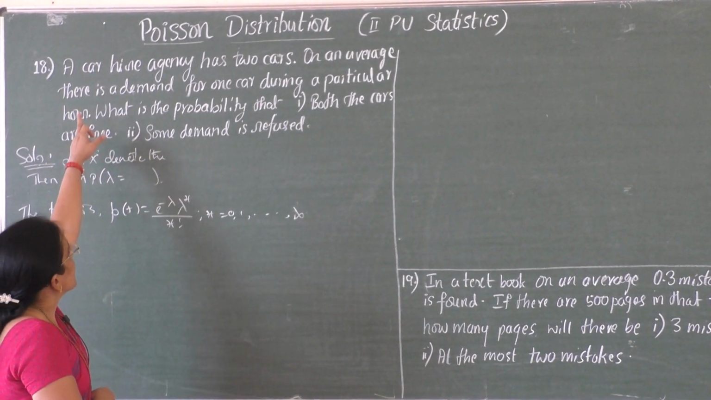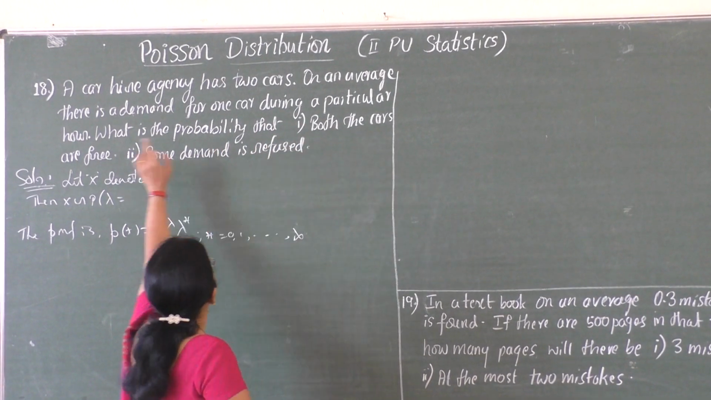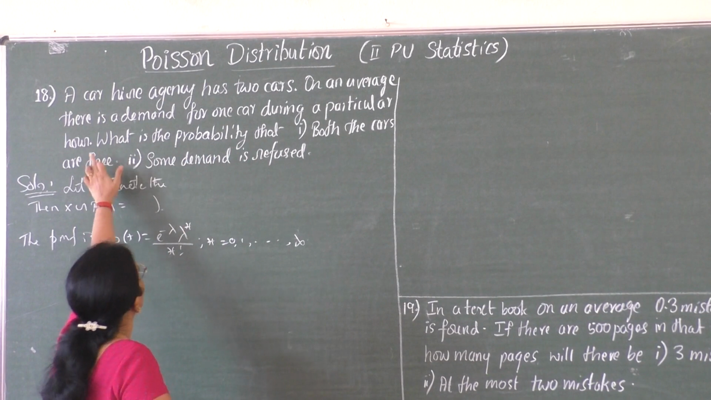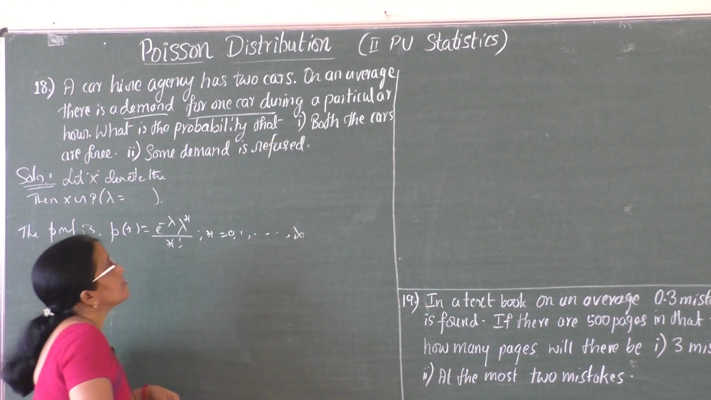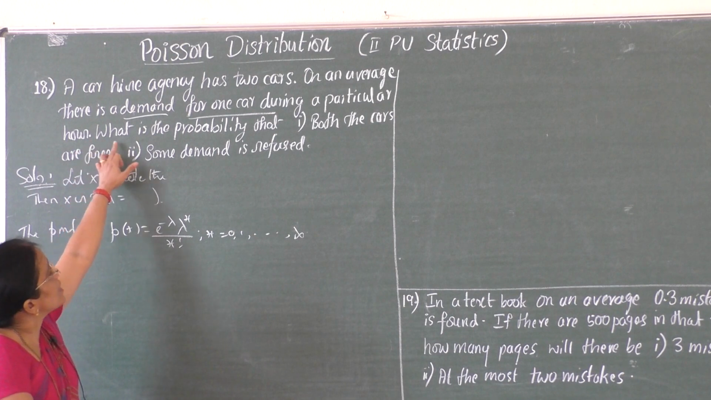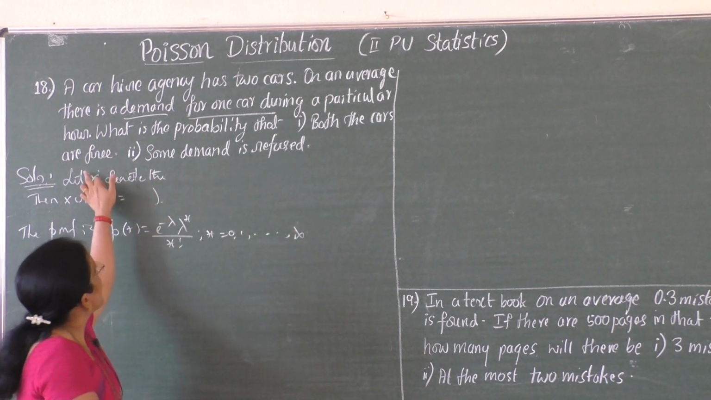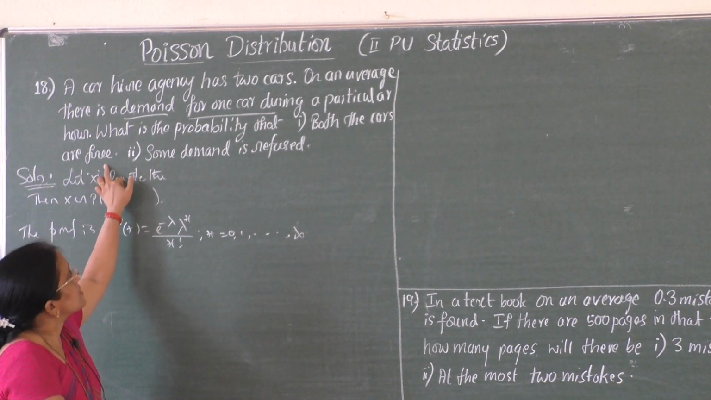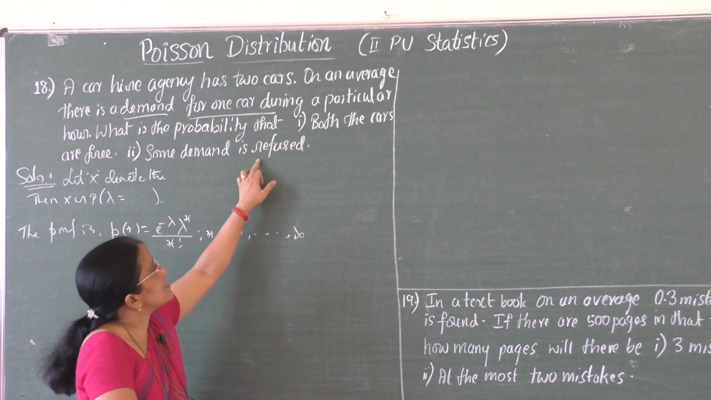Now next, a car hire agency has 2 cars. On an average, there is a demand for 1 car during a particular hour. What is the probability that both the cars are free? So the first question is both the cars are free. Next, the second one: what is the probability that some demand is refused?